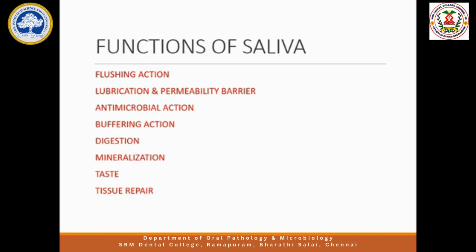Mineralization. So calcium, phosphate, fluoride and all are present in the saliva. So they will be helpful in the repairing of the affected enamel. Remineralization. So removal of the mineral from the tooth by decay is demineralization. Deposition leads to remineralization. So that is the important function.